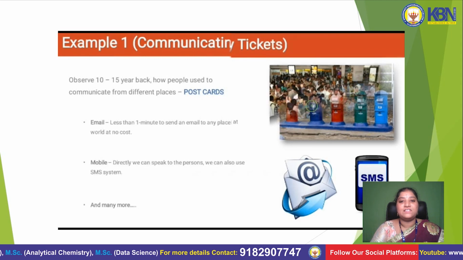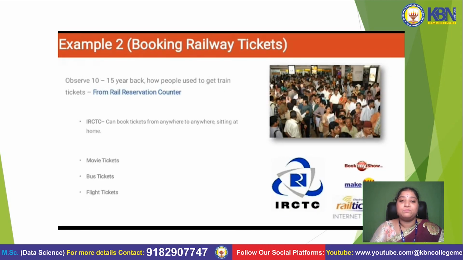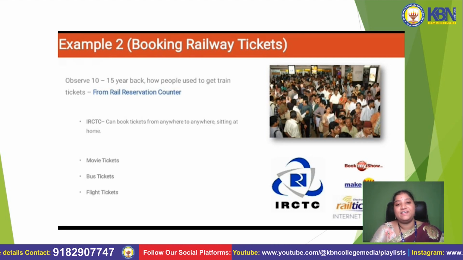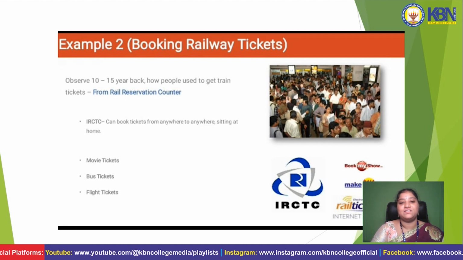Now let's take another example, that is booking railway tickets. Observe 10 to 15 years back how people used to get train tickets. Now, see the picture, there is a big queue waiting for booking a ticket. And now with IRCTC we can book tickets easily, sitting at home.